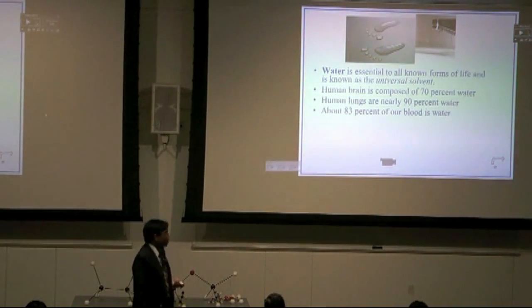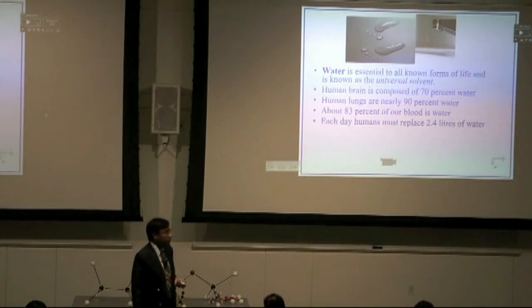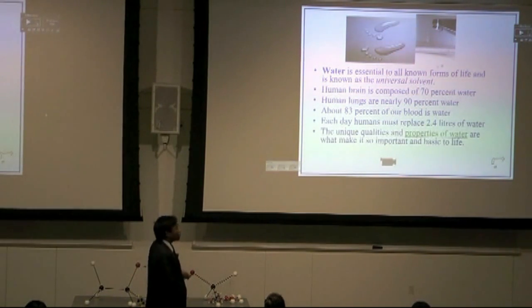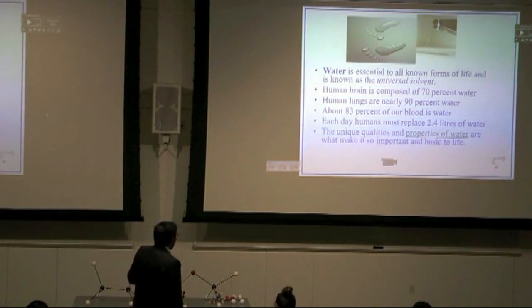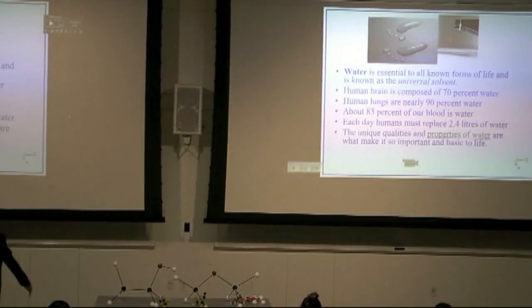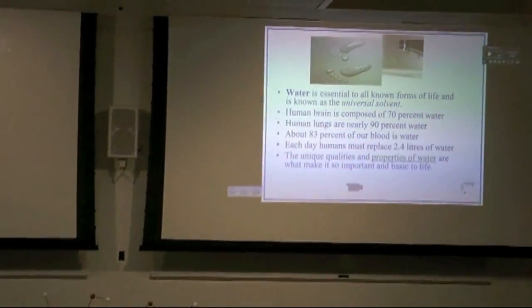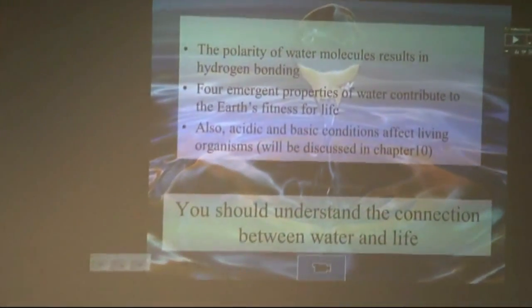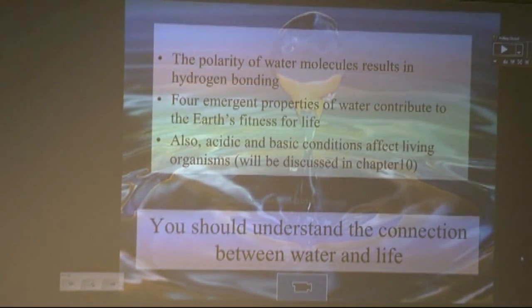83% of our blood is water. Each day we consume more than 2 liters of water. Water has unique properties, unique qualities, because of the hydrogen bonds. So water is essential for life to exist on the earth. Without hydrogen bonding, life cannot exist on earth.